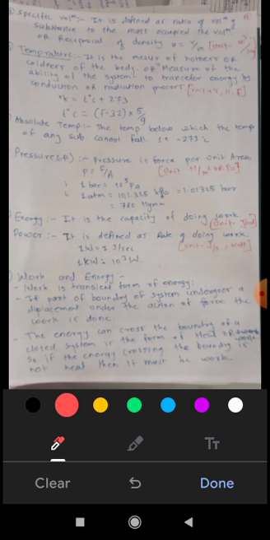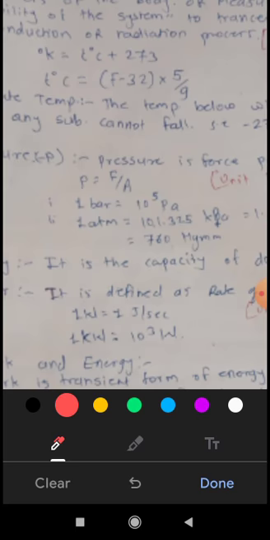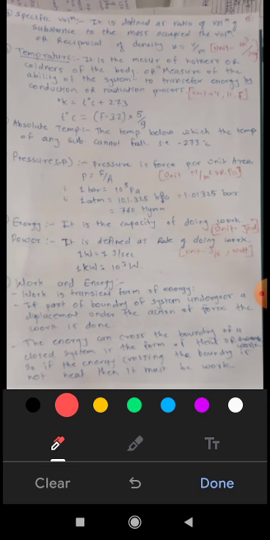Then the next concept is pressure, which is denoted by P. Pressure is force per unit area, P is equal to F upon A, where F is force and A is the area. Its unit will be Newton per meter square, since force is measured in Newton and area in meter square. It is also called Pascal, as it was discovered by Pascal, so Pascal is the unit of pressure.